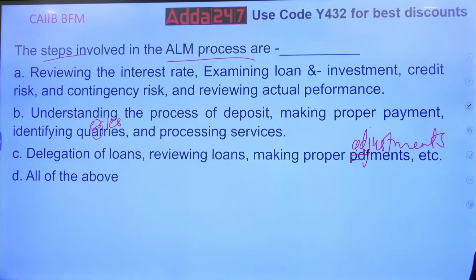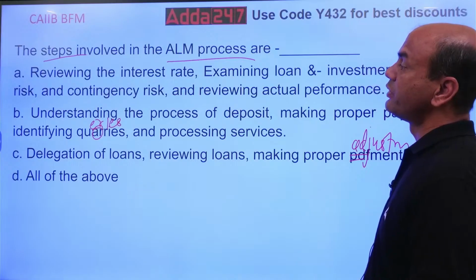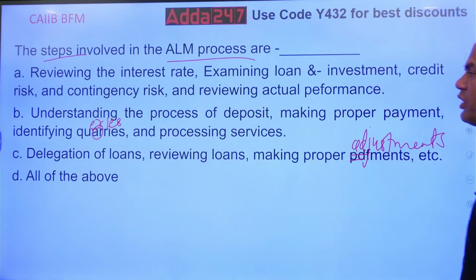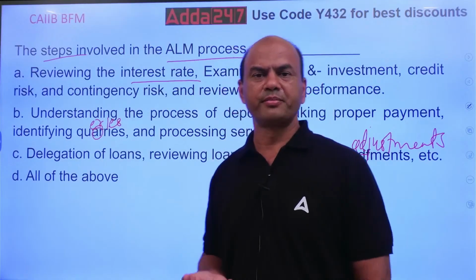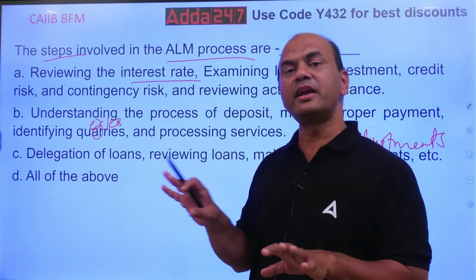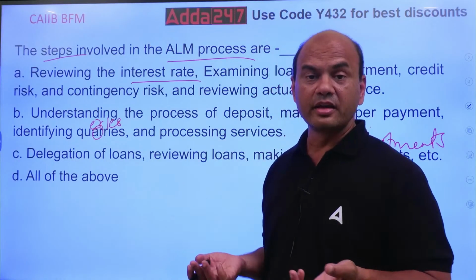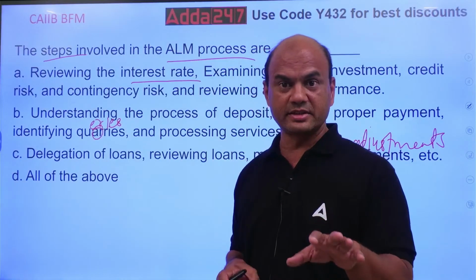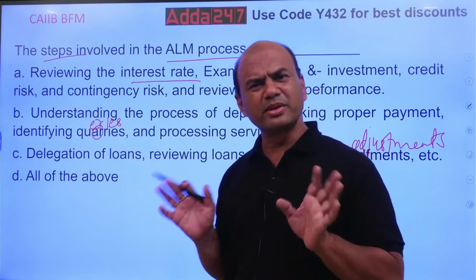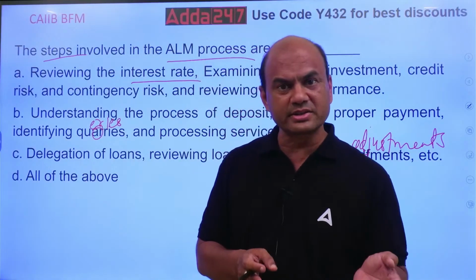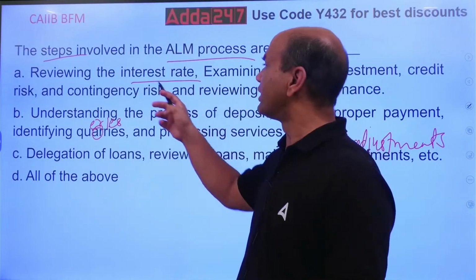So, which are the steps involved in the ALM, asset liability? Is it reviewing the interest rate, examining the loan and investment? Yeah, reviewing the interest rate is obviously a part of your ALM. Because ALM means what? Asset and liability, loans and deposits. In treasury, it is bonds purchased, assets, versus bonds issued, liabilities. So it can be anything. The simple rule is wherever I am applying the funds, and what the sources of funds are. Simple logic. So A is the answer obviously.